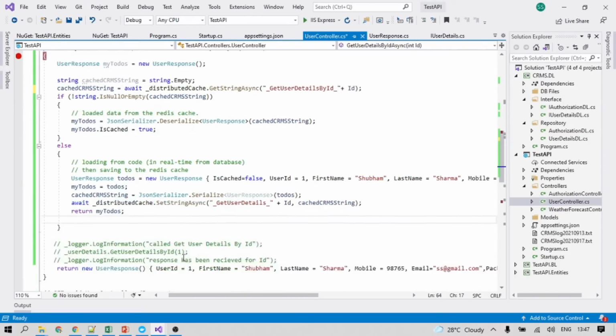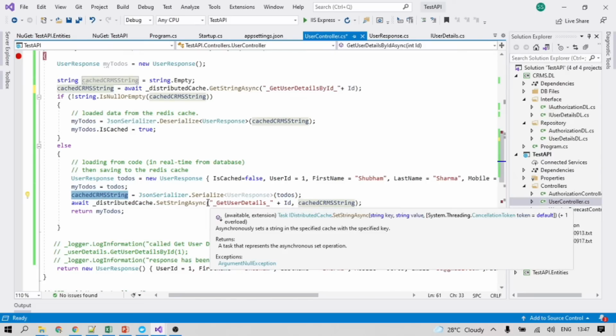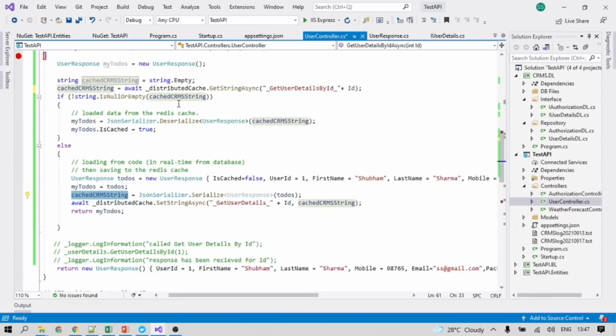In the else part I created a hardcoded response here, but we will be calling the BL method here. After getting the response from Oracle through DL and BL, we will serialize the user response into JSON format. It is a string, but inside the double quotes the data is in JSON format.